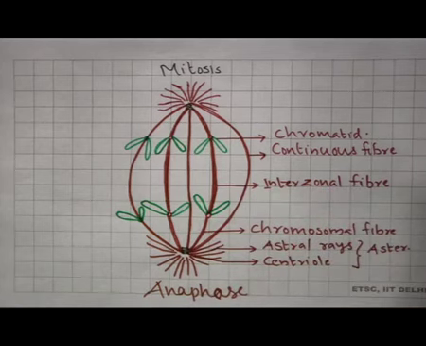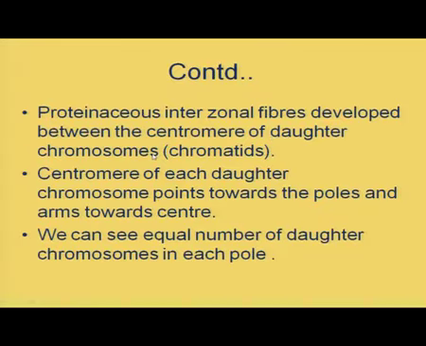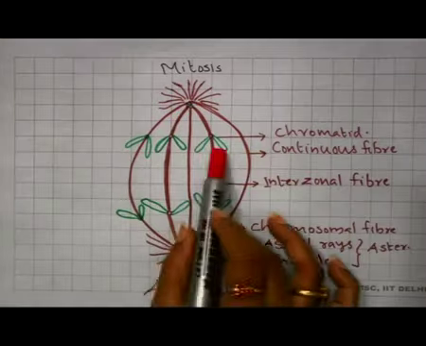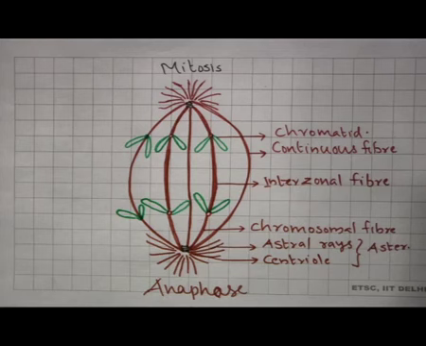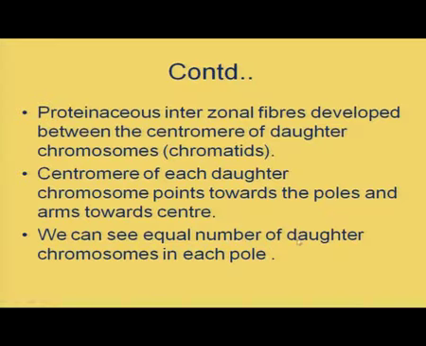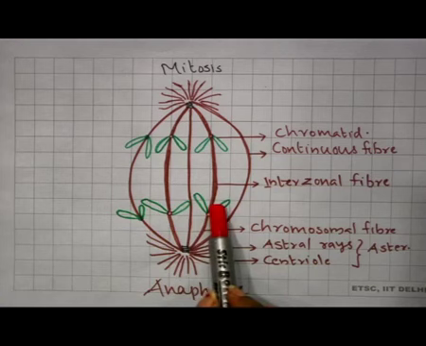The proteinaceous interzonal fibers develop between the centromeres of daughter chromosomes. Daughter chromosomes we will call chromatids. Centromere of each daughter chromosome points towards the poles. See, here you can see centromeres are pointing towards the poles and arms are pointing towards the center. We can see equal numbers of daughter chromosomes in each pole. Here also you can see 3 in one pole and 3 in the other pole.